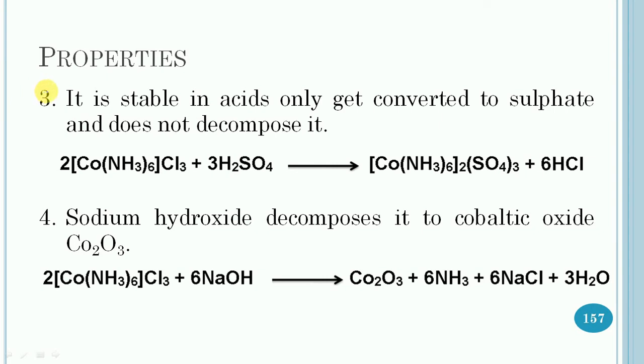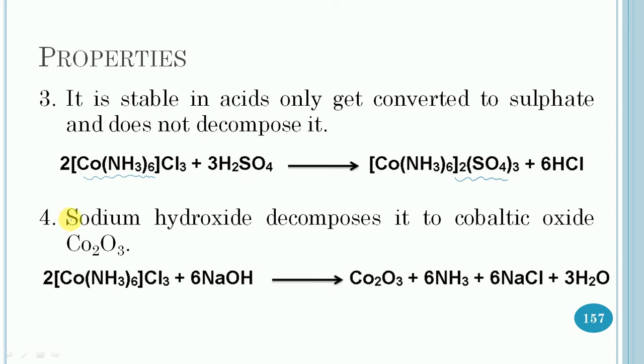The next property is that it is stable in acids such as concentrated sulfuric acid and gets converted into sulfate, but it does not decompose in it. So in this case, hexaamminecobalt(III) chloride reacts with sulfuric acid and gets converted into hexaamminecobalt(III) sulfate.